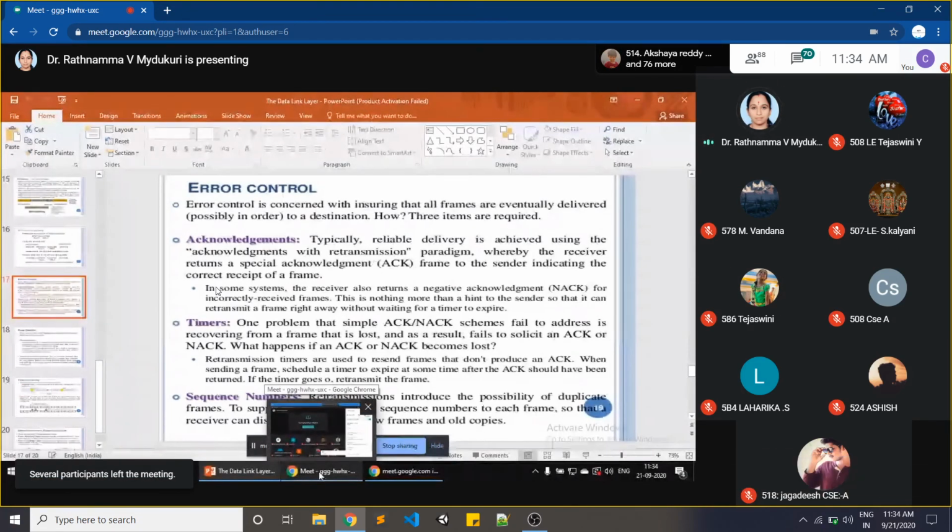Similarly, when you send your packet at one particular time, it has to be reached within the timer.